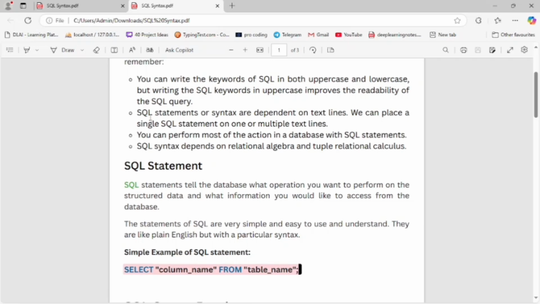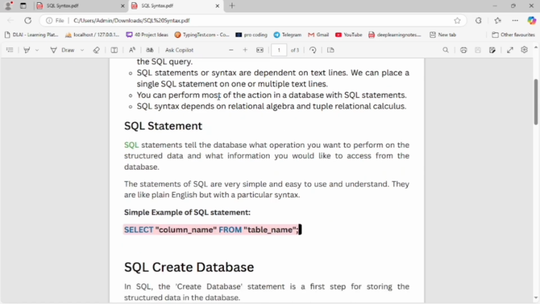Now next point is SQL statements or syntax depend on text lines. We can place a single SQL statement on one or multiple text lines. Now next point is you can perform most of the actions in a database with SQL statements. Now next point is SQL syntax depends on relational algebra and tuple relational calculus.